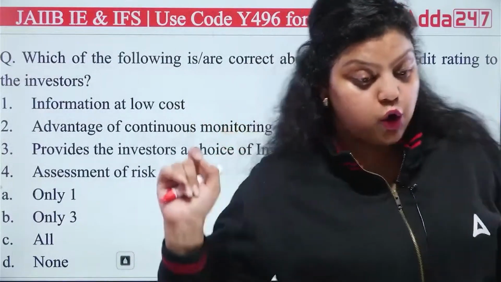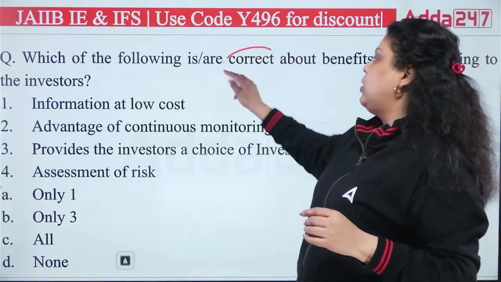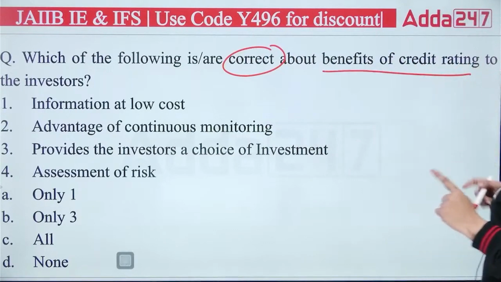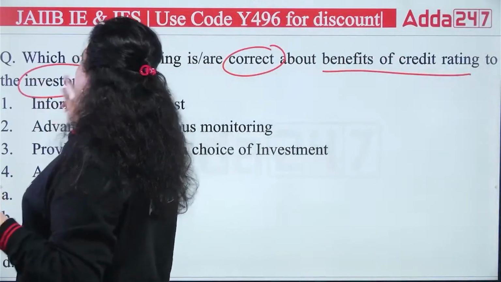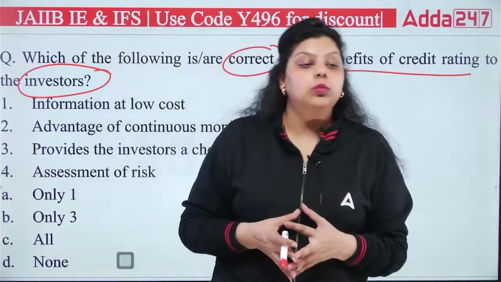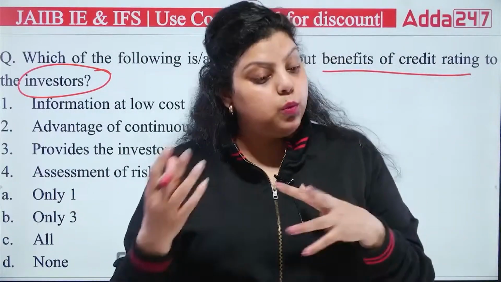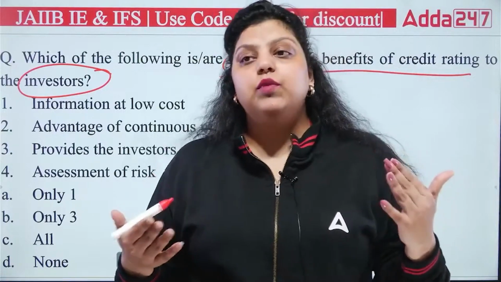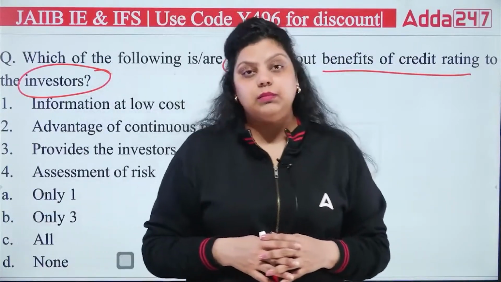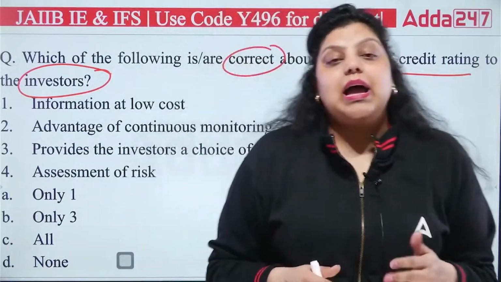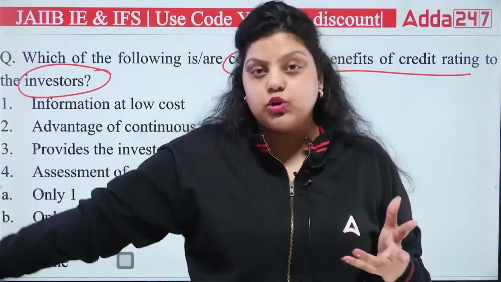The first question asks which of the following are correct about the benefits of credit rating to the investor. When you provide a credit rating, it is beneficial for both the investor and the borrower. For example, when I go to the bank and ask for a loan, I will be given a credit score from a credit information company.